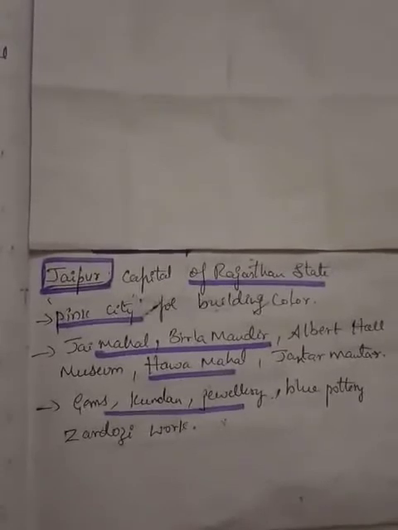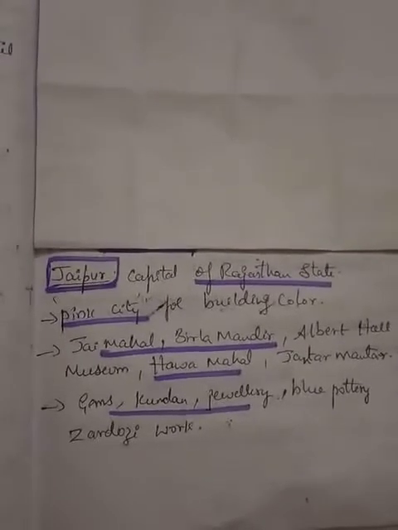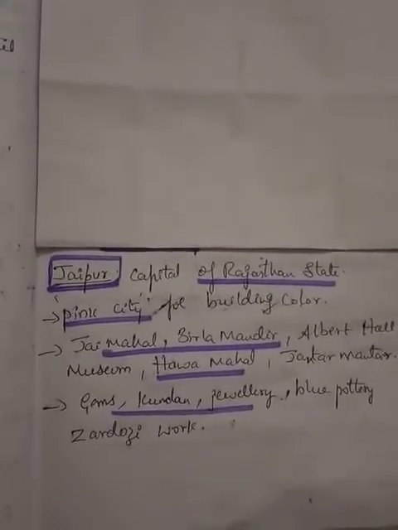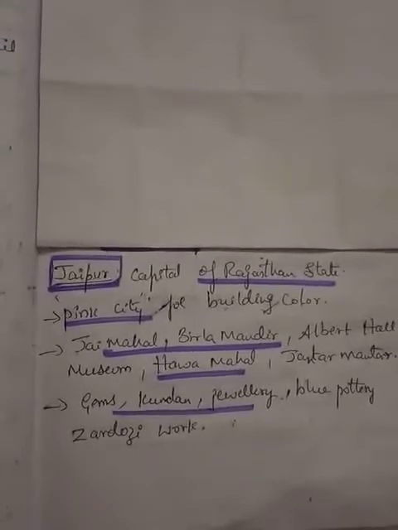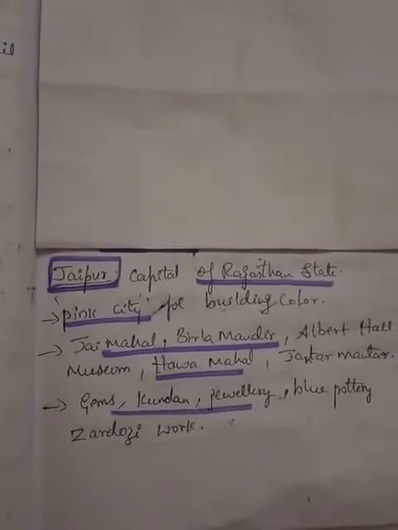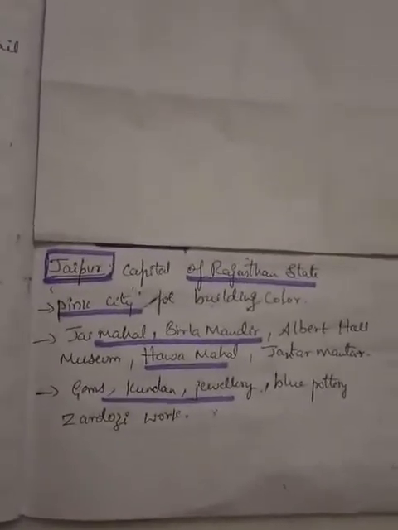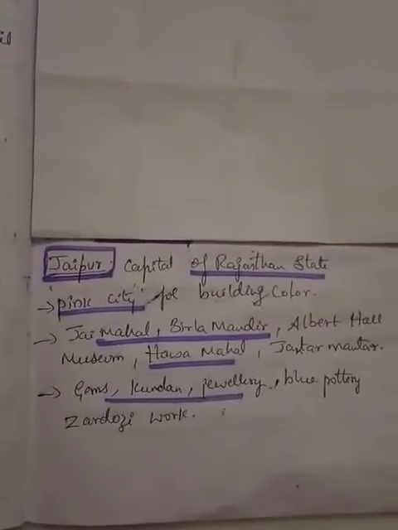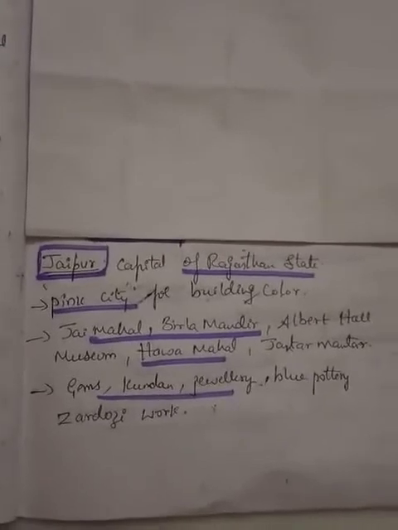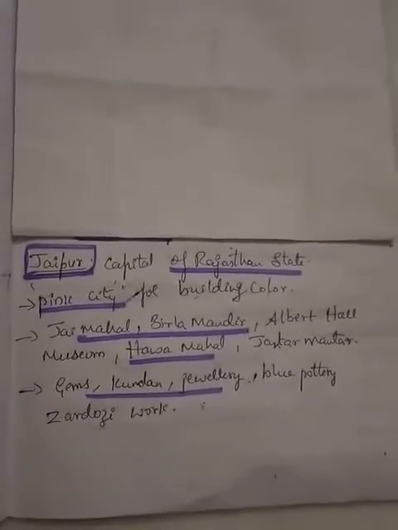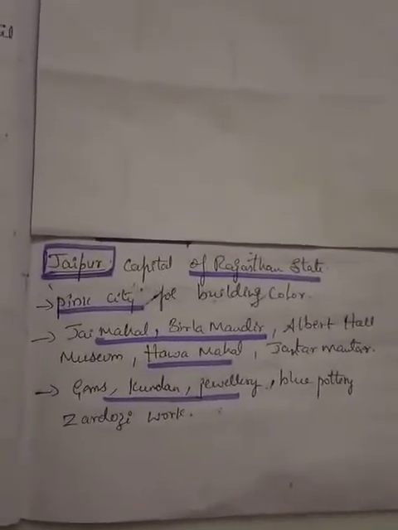Jaipur is mainly known as the pink city. They call it a pink city because of the building color. In this city many of the buildings are covered with pink color, so it is called a pink city.